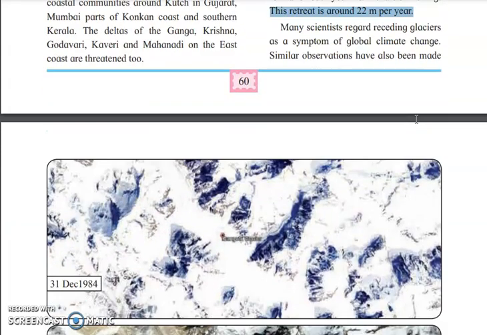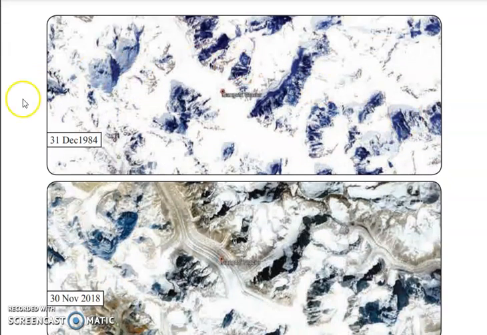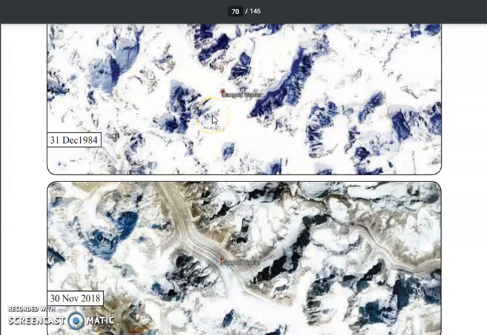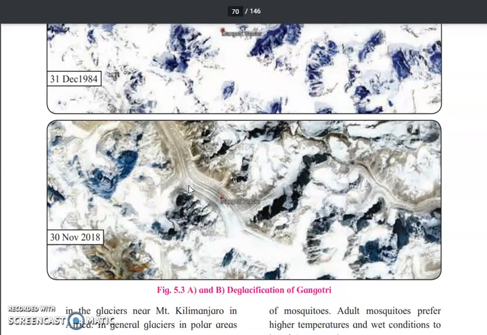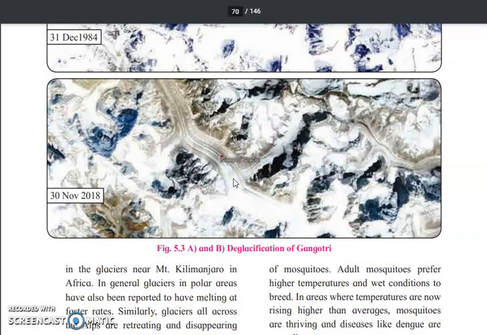So many scientists started observation on it. You can look at the figure on 31st of December 1984. The maximum area was covered by white snow, white glaciers. But if you take the account of 30th November 2018, you can see the land surface and the glaciers part has been reduced.